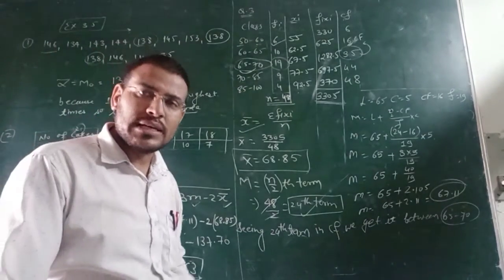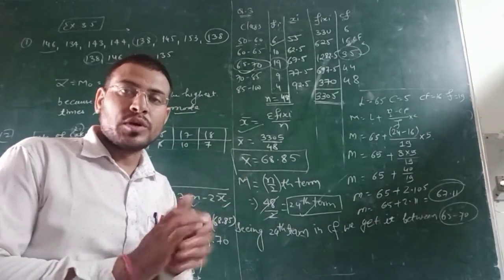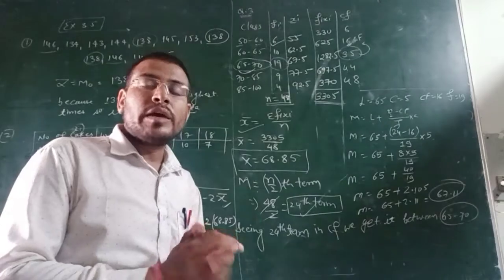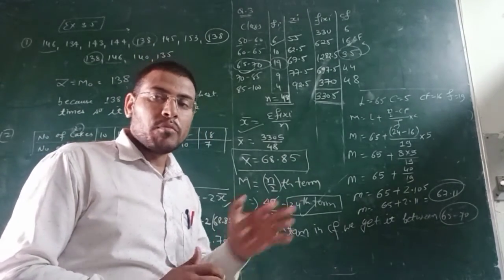So you can see the classes are given, but the class length is not the same every time. So that's why we have to use another method to find Z or mode.